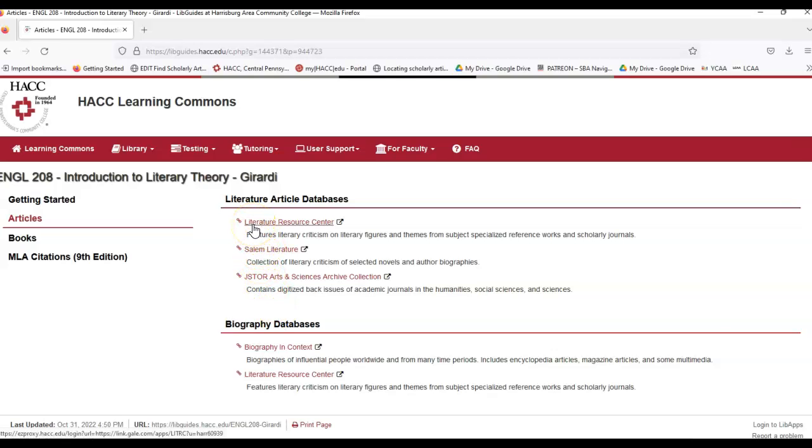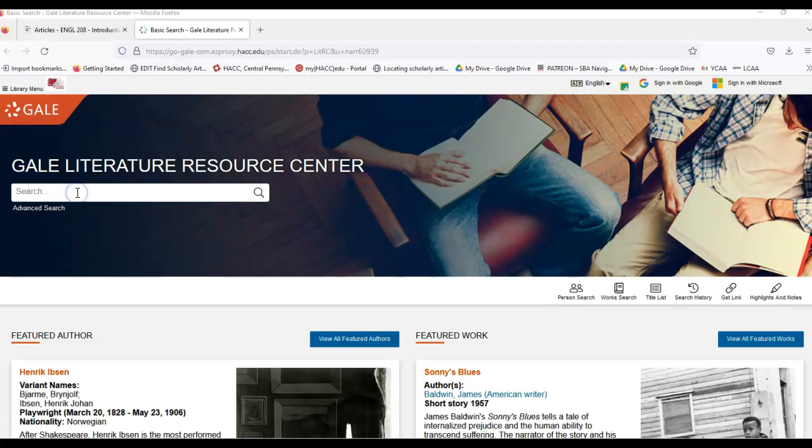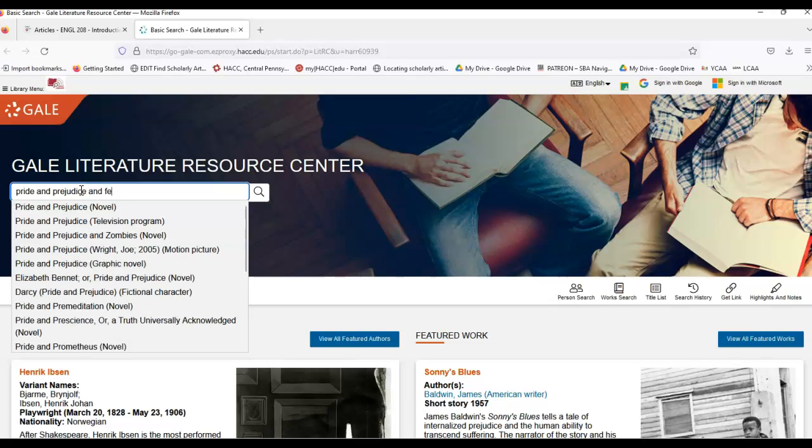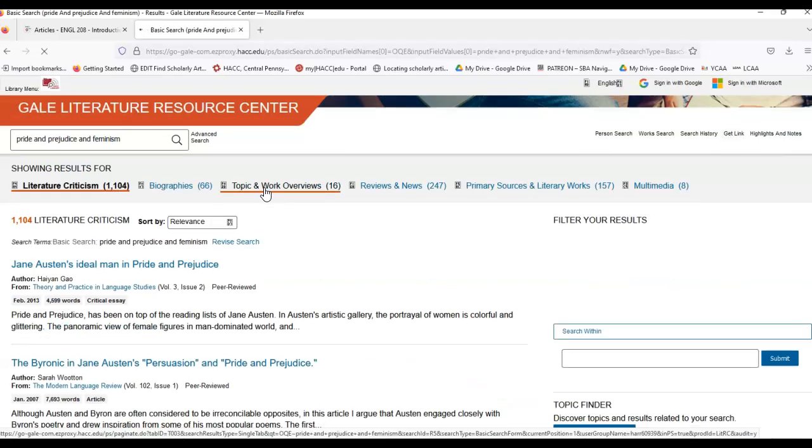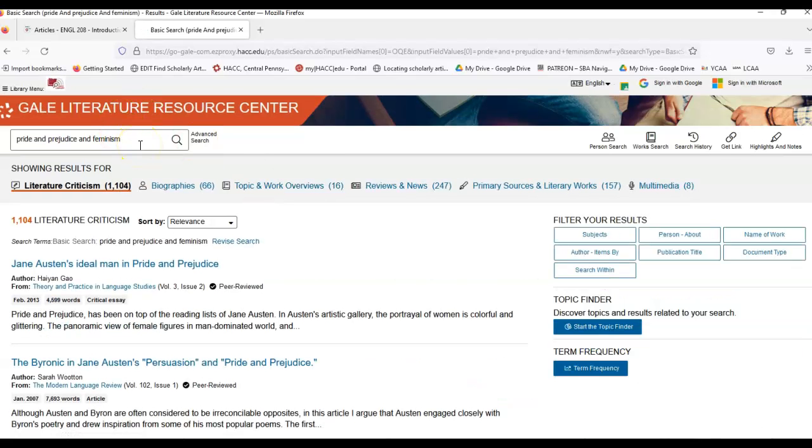So I'm going to go ahead and click on Literature Research Center. And in the search bar, I'm going to put Pride and Prejudice and Feminism. And go ahead and click search. And there's a couple of different ways that you could search for this topic. I'm using the title of the book and the lens that I'm evaluating the book through. You could also, if you were doing something related to biography, look at Jane Austen and include the word biography. And you'll see that they have highlighted what types of sources that they have here.